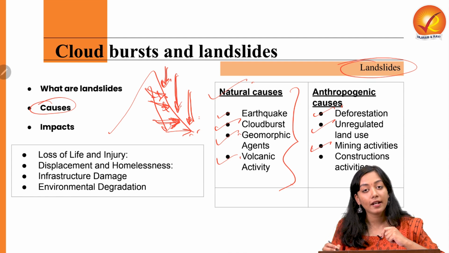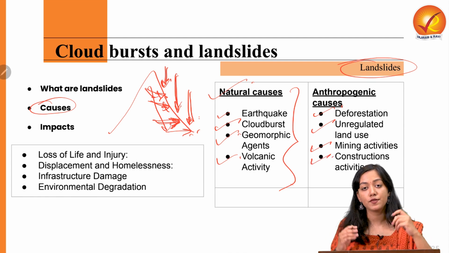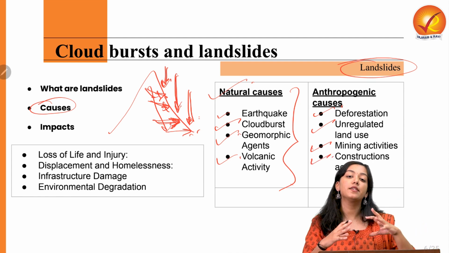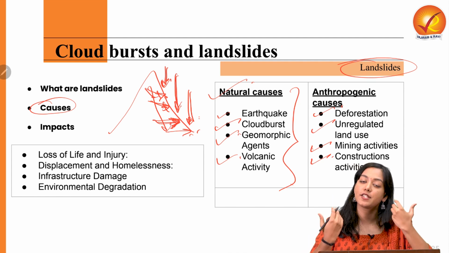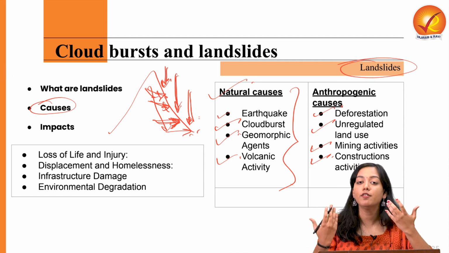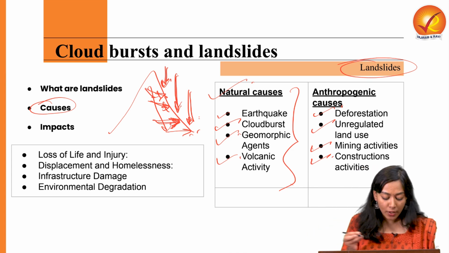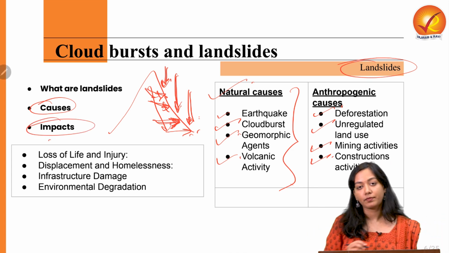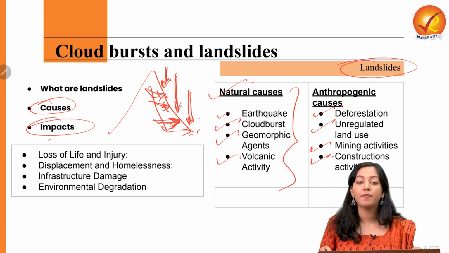Then there are mining activities and construction activities, which again put a lot of unprecedented pressure on the slope. It again leads to the causation of landslides. What are the impacts of landslides? The first and foremost impact is on life and livelihood.